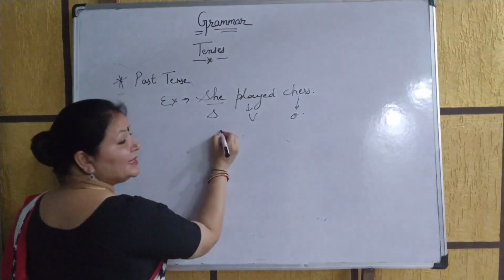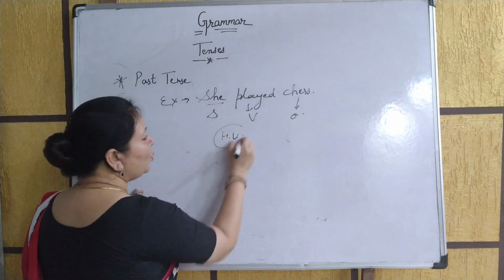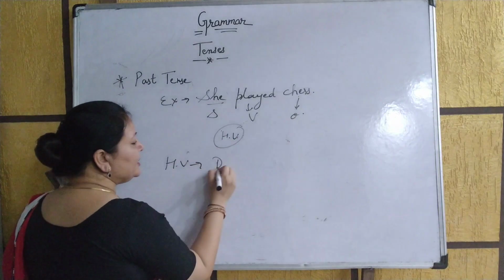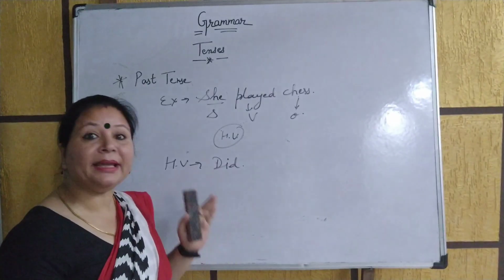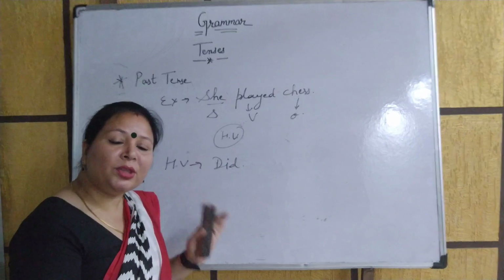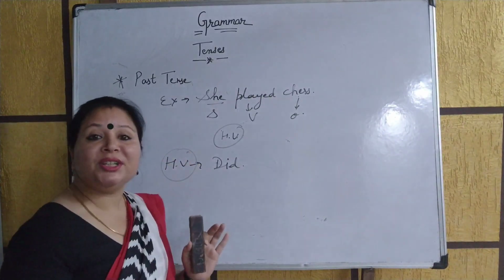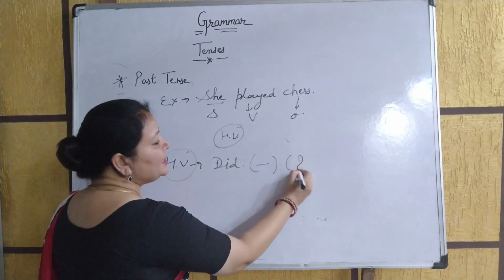Over here there is a skipping of the helping verb, and our helping verb is going to be did. Because in our earlier classes also I informed you that without the helping verb you just can't make negative and interrogative sentences.